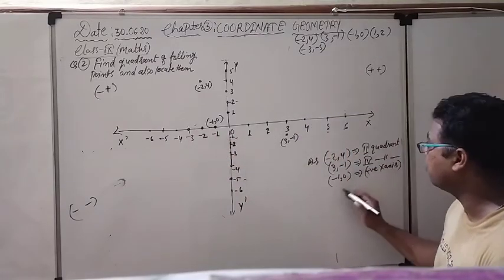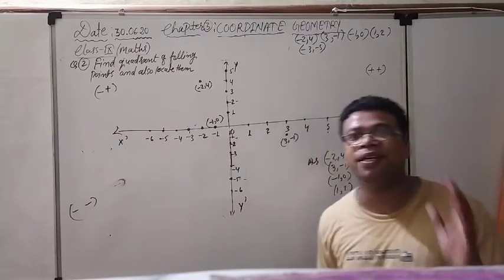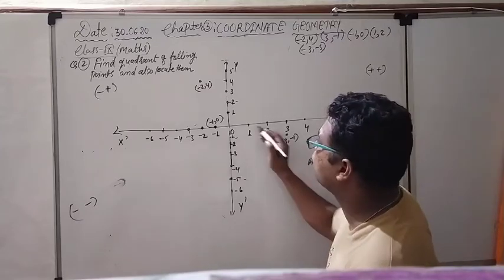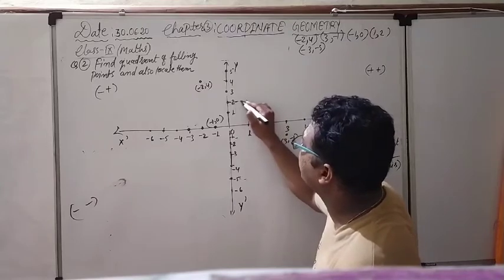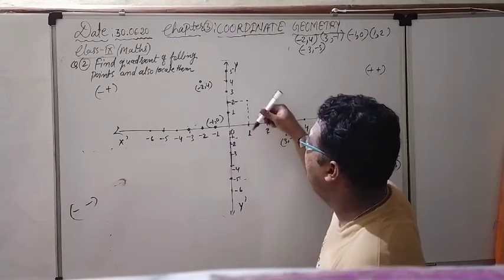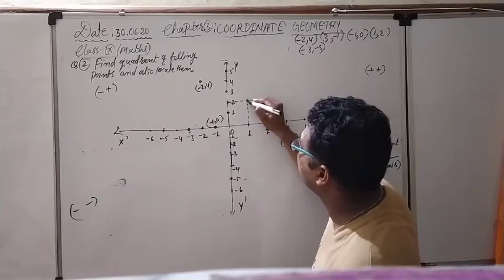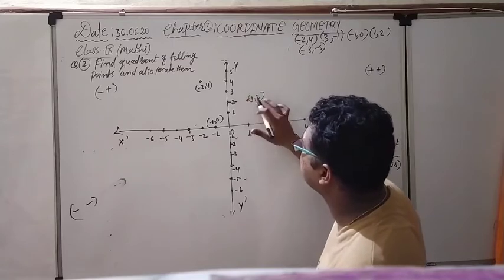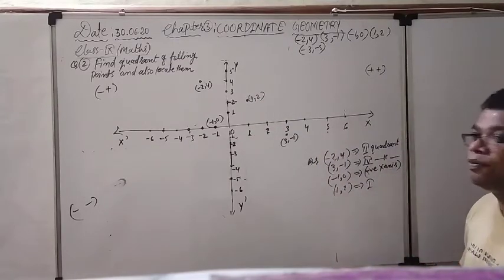Next point in front of us, 1, 2. 1, 2 means both are positive, so definitely it is present in the first quadrant only. So first quadrant, 1, 2. 1 is for the x coordinate and 2 is for the y coordinate. So you can understand this is the x coordinate 1 and this is the height 2, y coordinate height 2. So this is the location of 1, 2, you can understand. After that you can rub this. In which particular quadrant is it coming? It is coming in the first quadrant, that I have to write down.